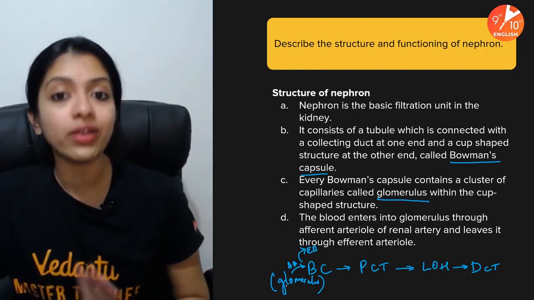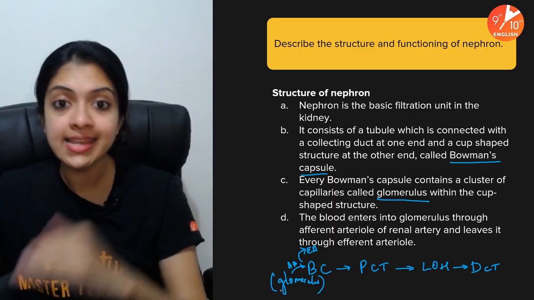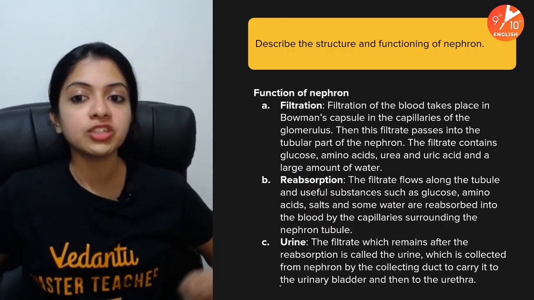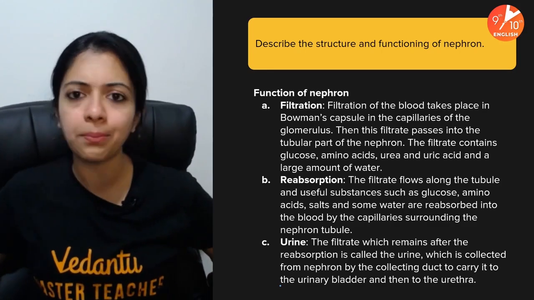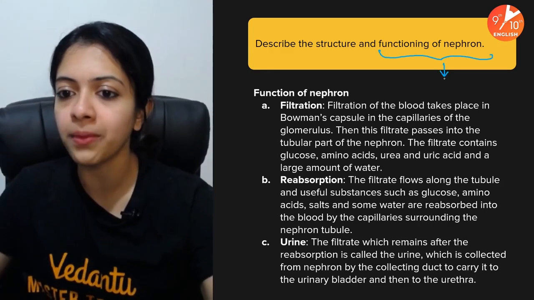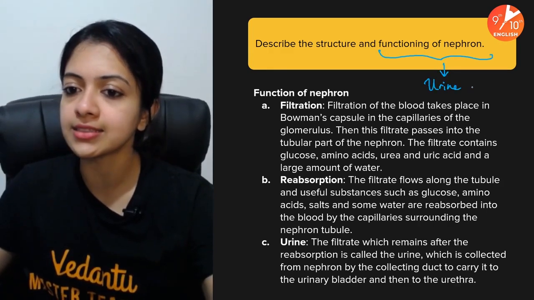A comes before E. Afferent enters, efferent leaves it. Okay. Right. So functioning of nephron, you think that's something complex? No, it's not. It's just the mechanism of urine formation, which is being asked.